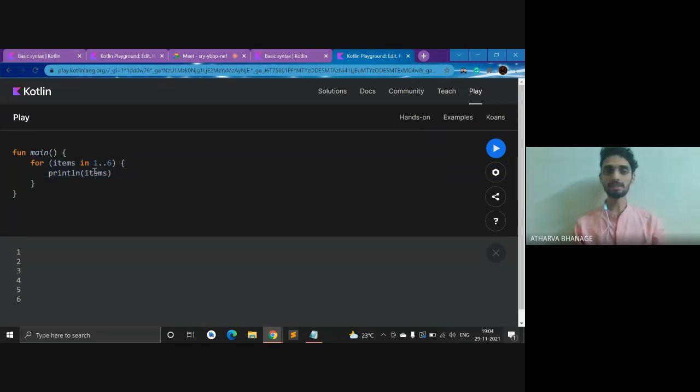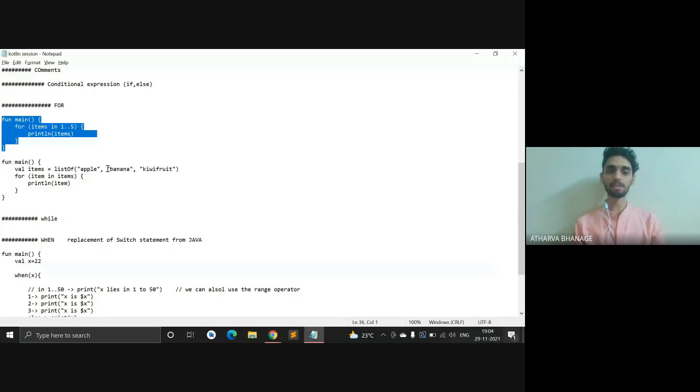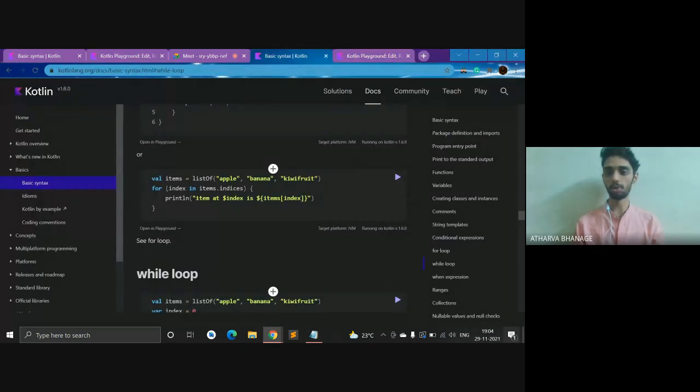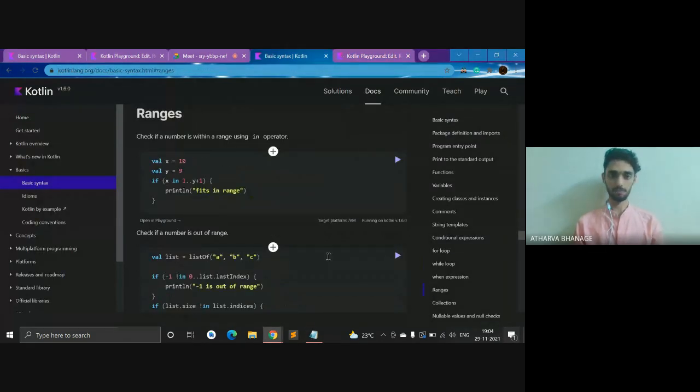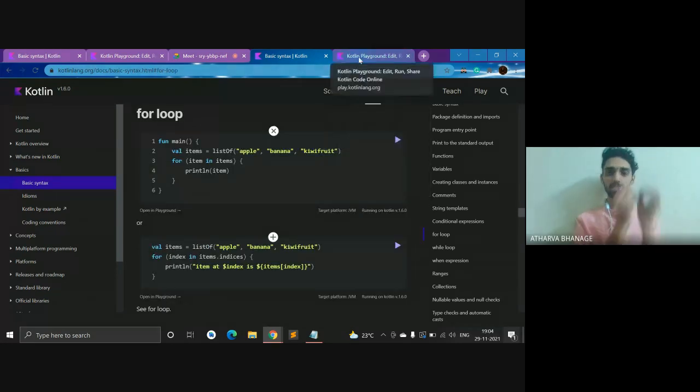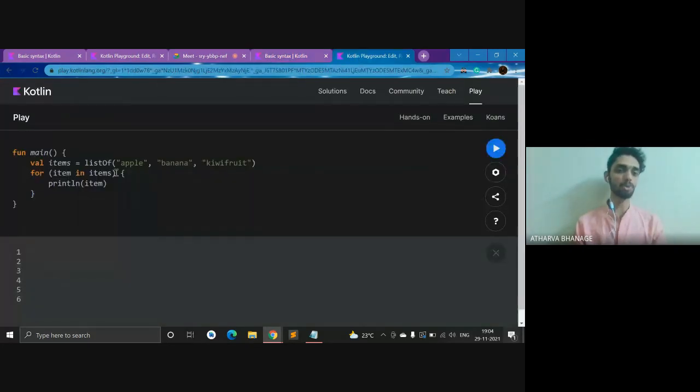It basically iterates things. You can call various functions over here, but for now let's go into the basics. There's one more way. Instead of having a range, let me first show you what ranges are. These people haven't explained it very well, so I've shown this to you. Range is basically just from this to this. That is what range stands for.